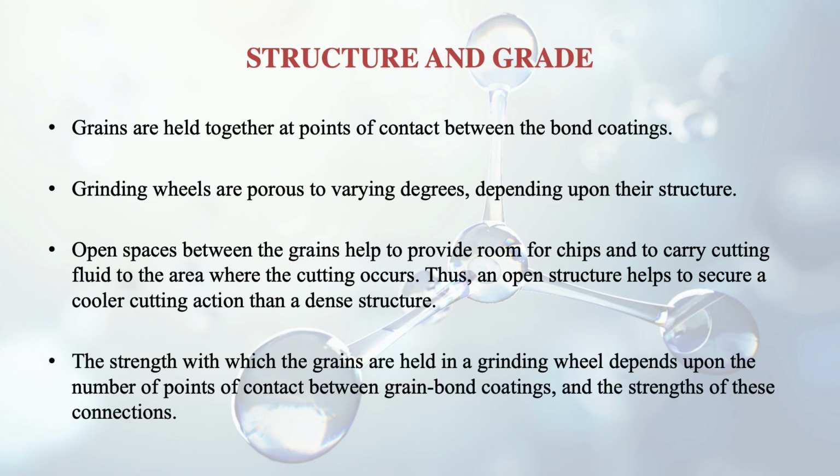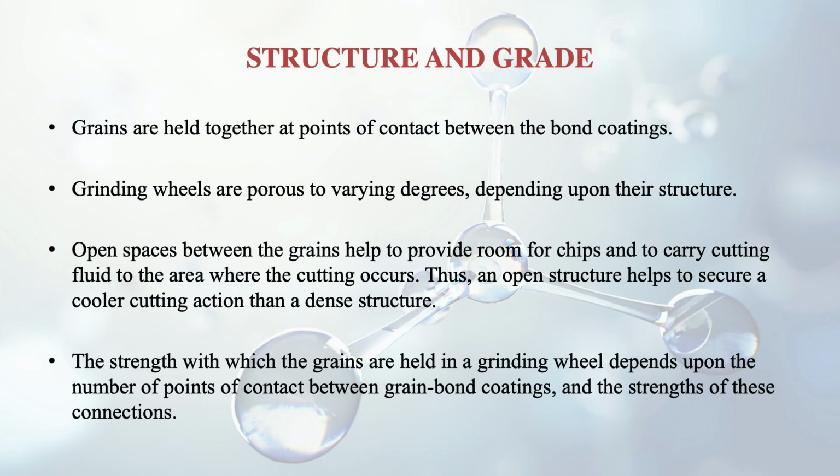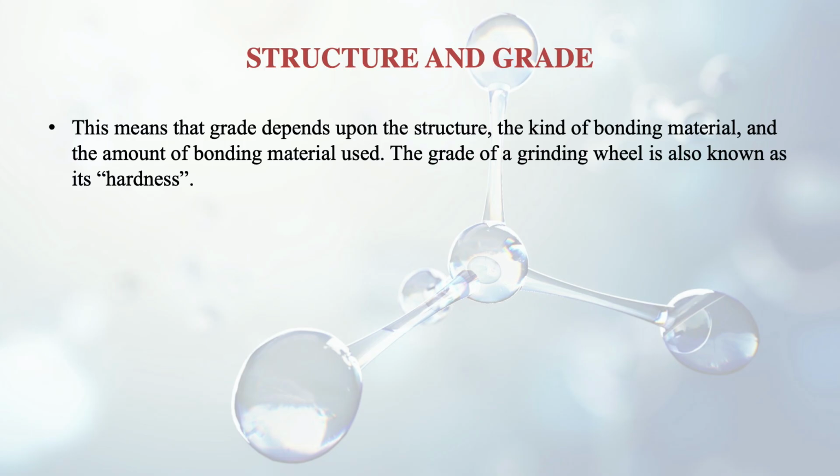The strength with which the grains are held in a grinding wheel depends upon the number of points of contact between grain bond coatings. So there is grain contact and there is grain bond contact also. Strength will depend upon the grain bond contact, and again on the strength of the grain to grain connection. This means that grade depends upon the structure and the kind and amount of bonding material that has been used. So it depends on all these things. That's why the grade of a grinding wheel is also referred to as its hardness.